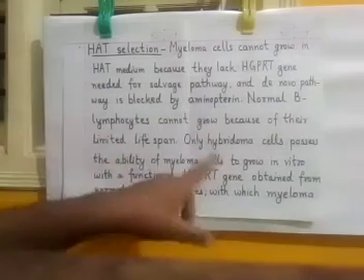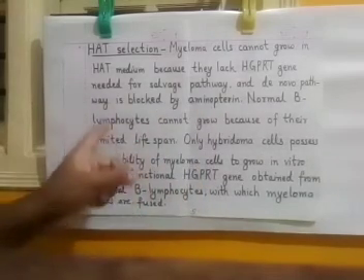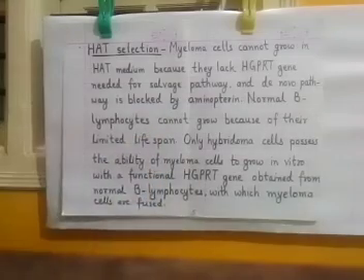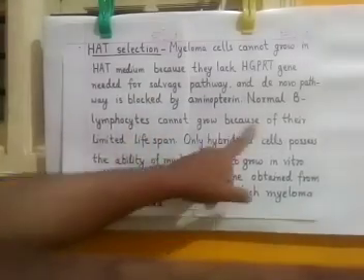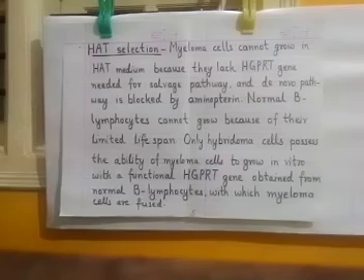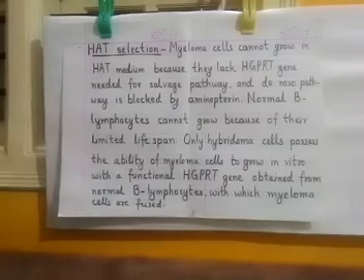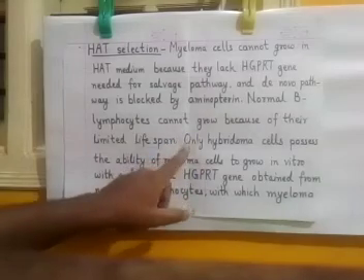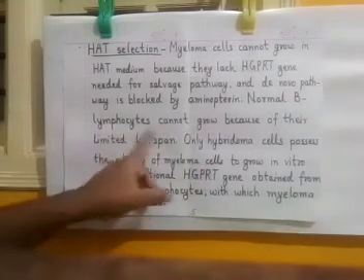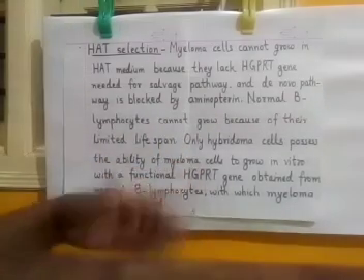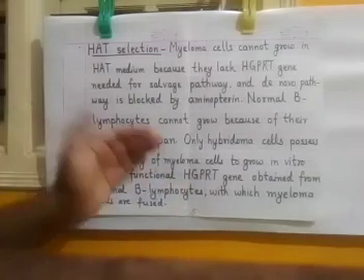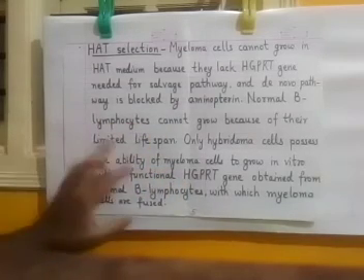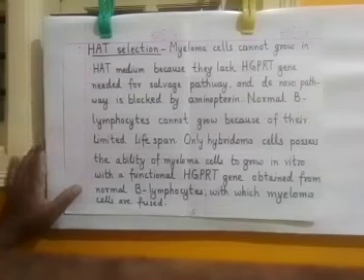But the problem with B lymphocytes is that they have a very short lifespan. They cannot keep growing because of their limited lifespan. So after a few days, say 7 or 10 days, in the culture, normal B lymphocytes will grow for some time, but they will eventually all die because their lifespan is not long.